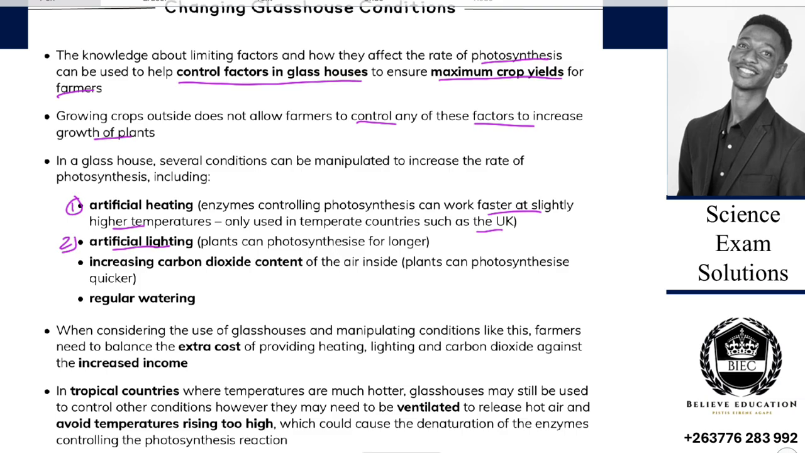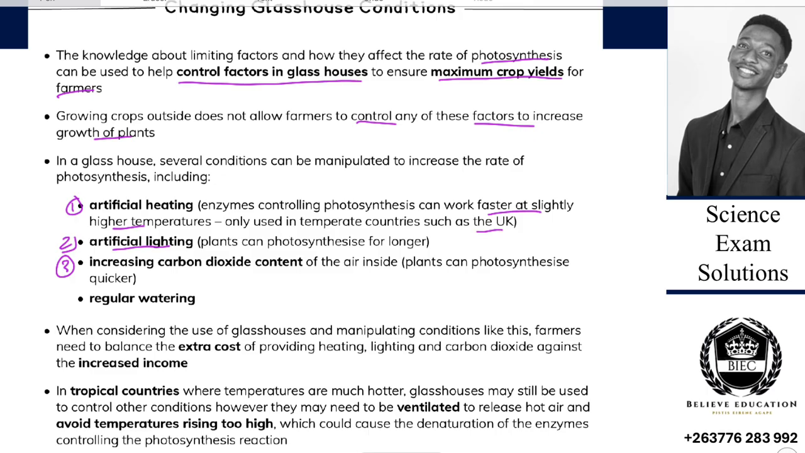And then number three, increasing the carbon dioxide content of the air inside the greenhouse can also help these plants photosynthesize quicker. So if outside in the atmosphere we add carbon dioxide, it easily gets lost, right? But in greenhouses, with the cover, we are controlling what? The environment that's inside. We're controlling the carbon dioxide concentration. So if we increase it, we can have an increase.